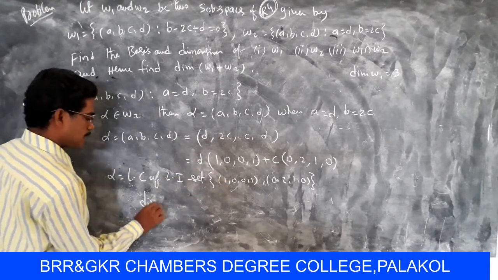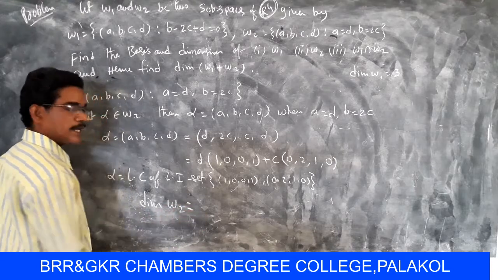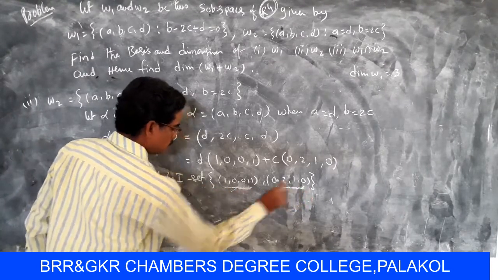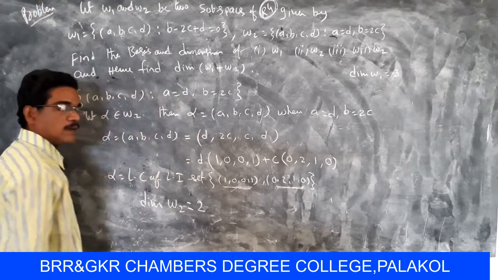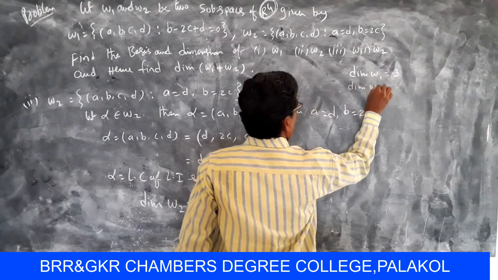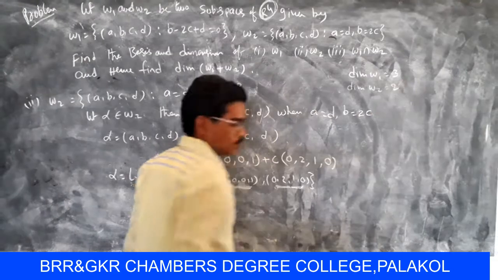So the dimension of W2 equals 2, one vector and this other one. So finally, the dimension of W2 equals 2.